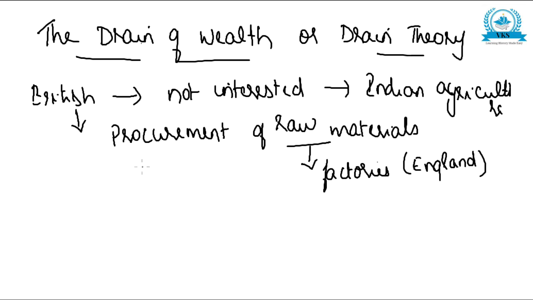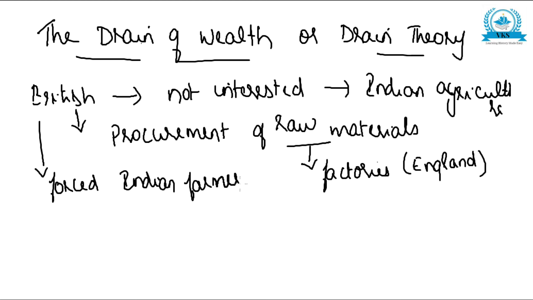And for procuring raw materials, what did the British do? They forced Indian farmers to produce commercial crops because those crops were needed for their factories.